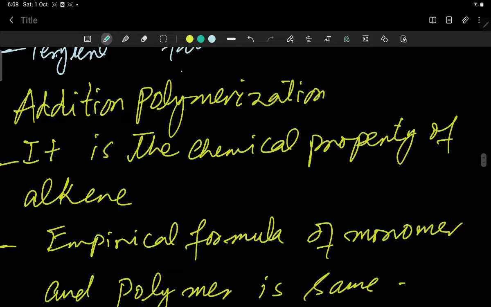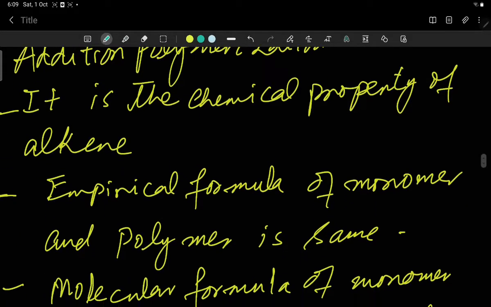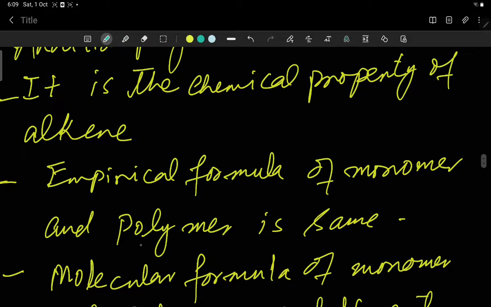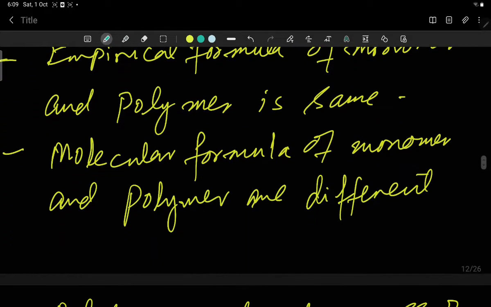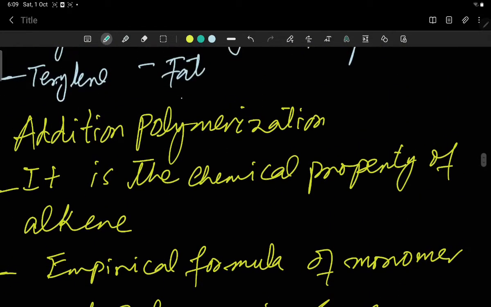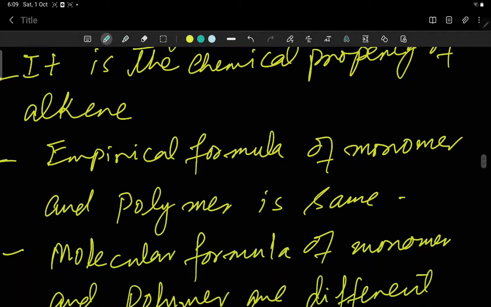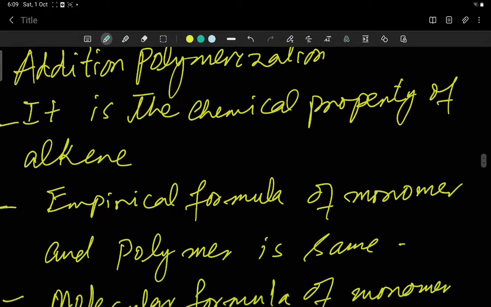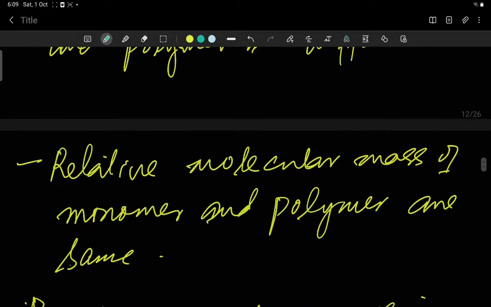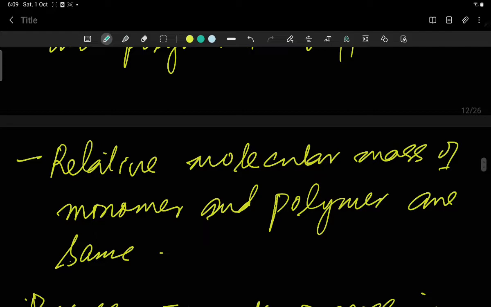First of all, I will discuss addition polymerization. It is the chemical property of alkenes. The empirical formula of monomer and polymer is the same. The molecular formula of monomer and polymer are different. These are the features of addition polymers, which are very important to learn from the examination point of view. The relative molecular mass of monomer and polymer are the same.